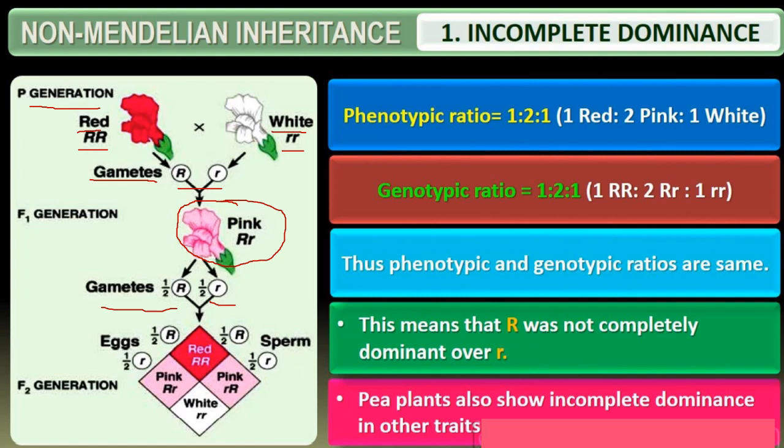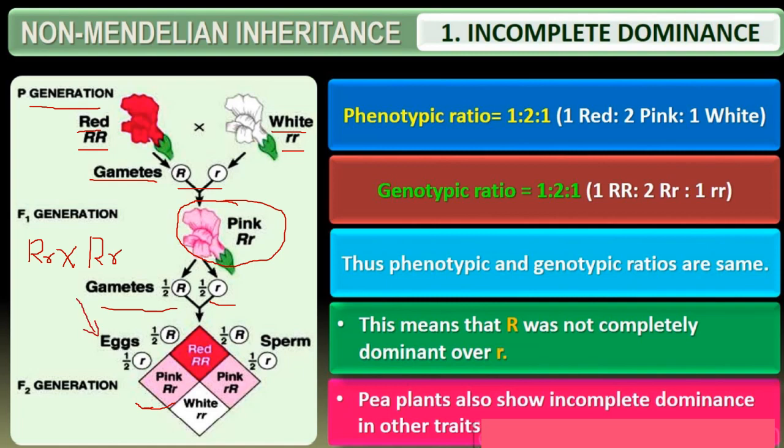In the F2 generation, we come across the self-cross of the F1 generation. When you do this self-cross in the Punnett square, this is called a Punnett square. The Punnett square was discovered by Reginald Punnett. So when this is self-crossed, that is capital R small r into again capital R and small r, you get the results.